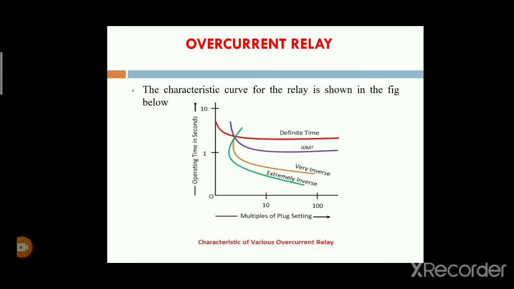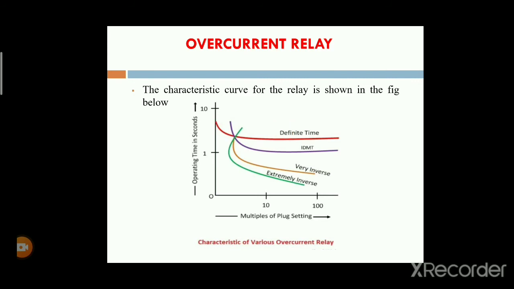The various characteristics can be observed in the graph. In that, it is the definite time overcurrent relay. Definite time means we fix the pickup current and also the time; when the short circuit or fault current exceeds the pickup value, this type of relay will operate.